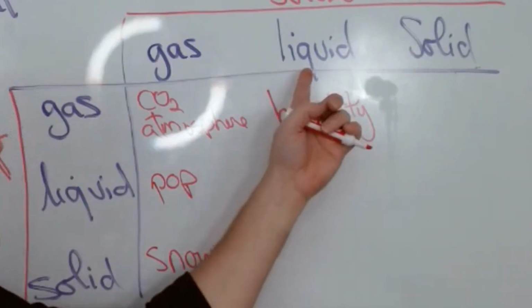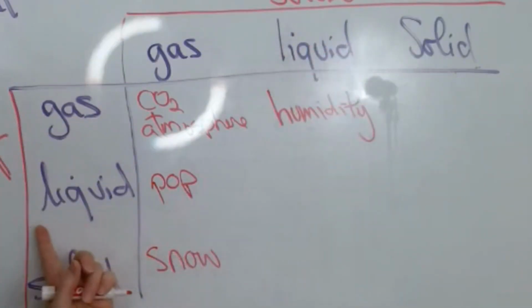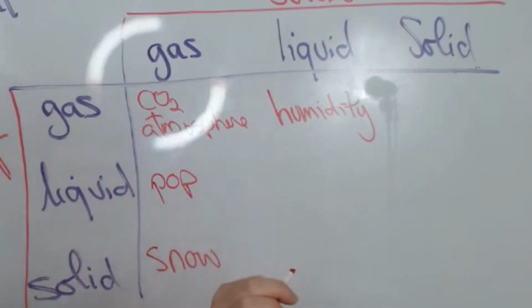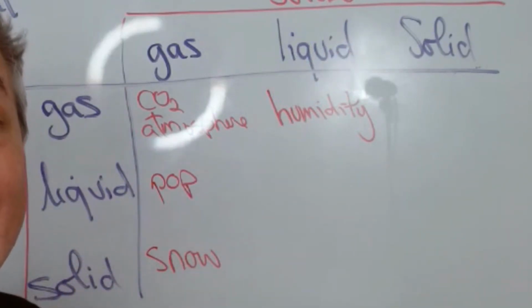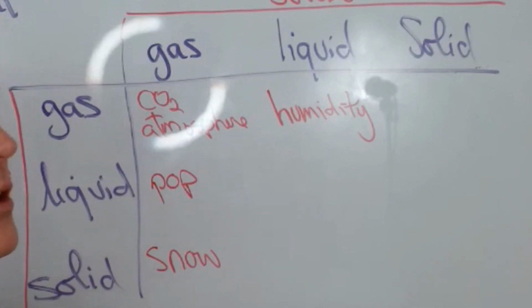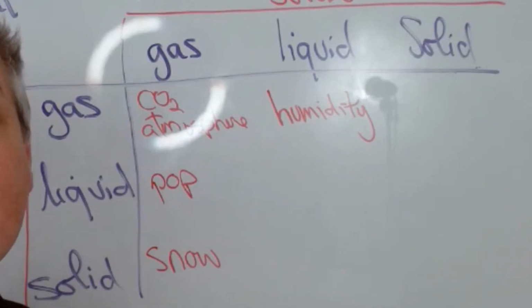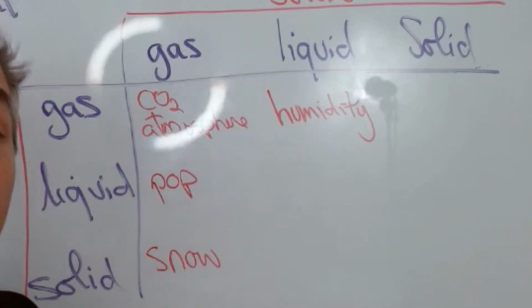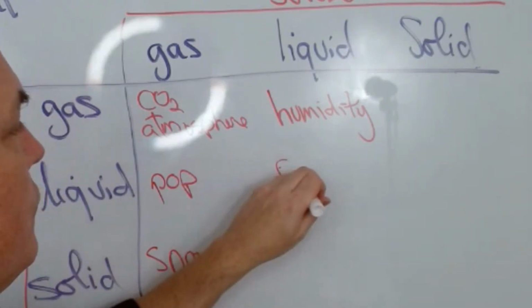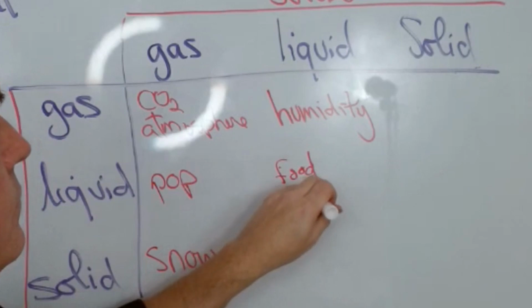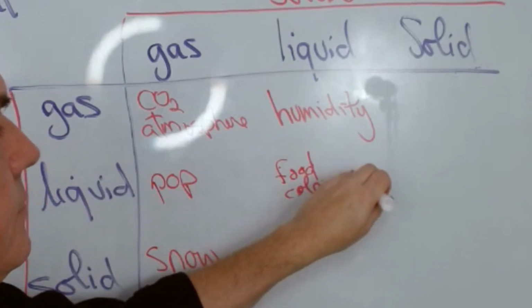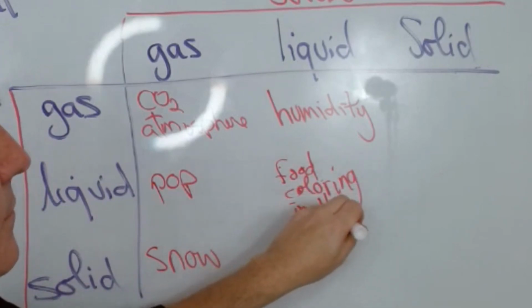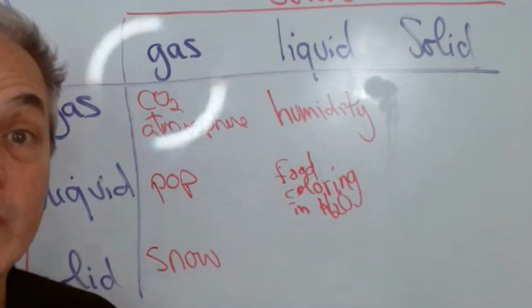An example of a liquid solute dissolved in a liquid solvent would be, for example, food coloring in water, or food coloring you are mixing with a solution or a liquid to make colors for what you're cooking. So food coloring in water, that's a great example.